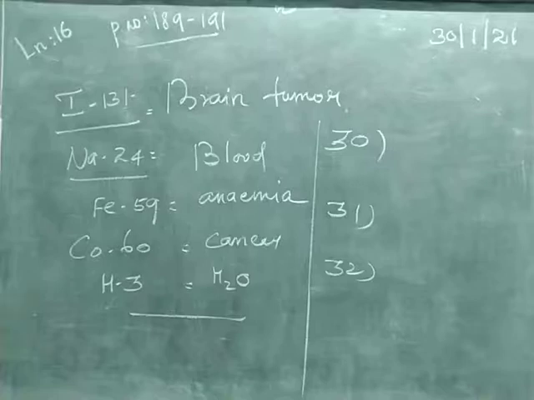Third question: tabulate the radioisotopes used in diagnosis and treatment. That's all. In total, three questions. The continuous question numbers should be given.